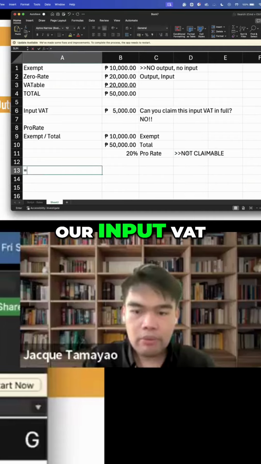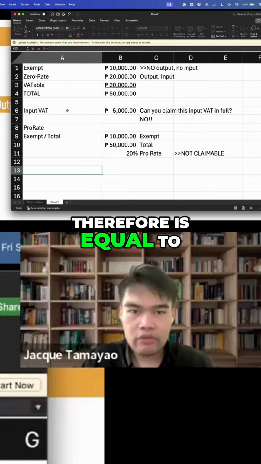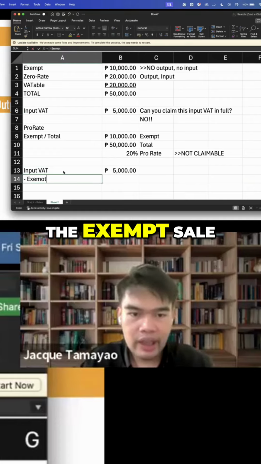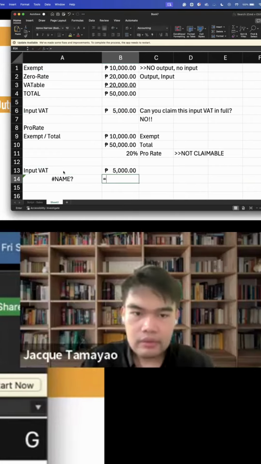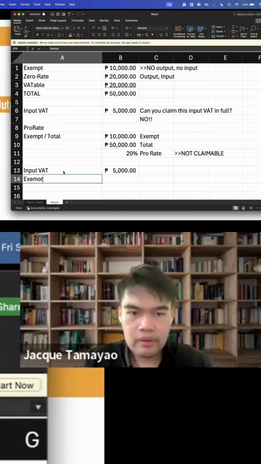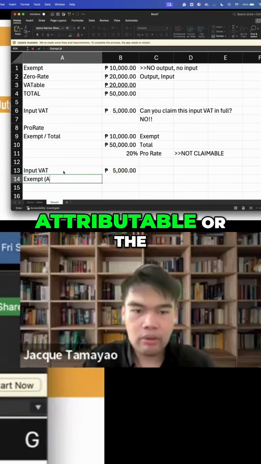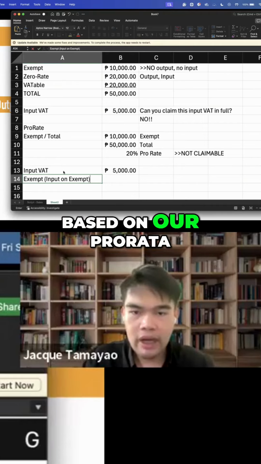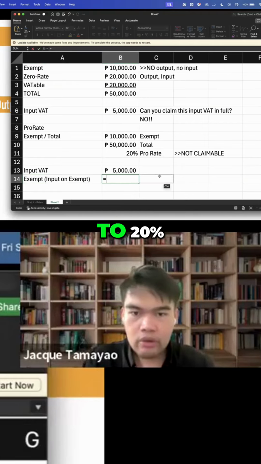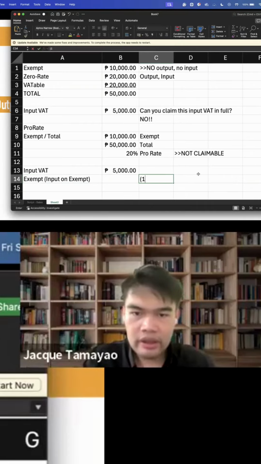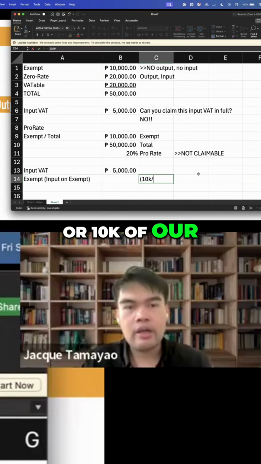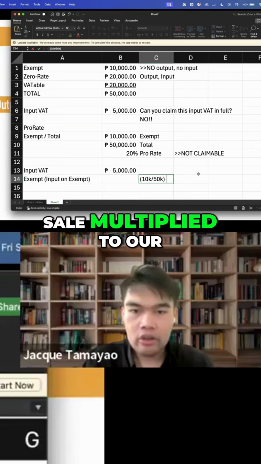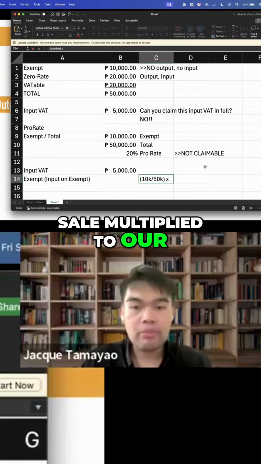So if our input VAT is equal to 5,000, we remove the input attributable to the exempt sale, based on our prorata, which is equal to 20%, or 10K of our exempt sale all over 50K total sale, multiplied to our input VAT.